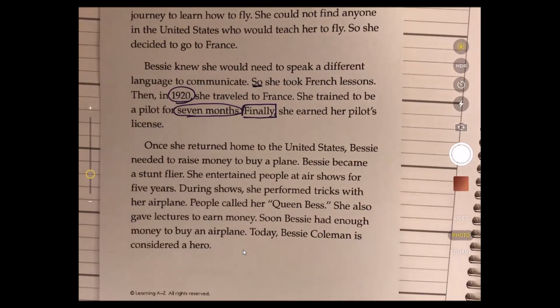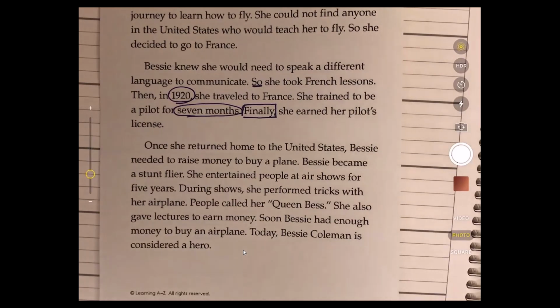Bessie became a stunt flyer. She entertained people at air shows for 5 years. During shows, she performed tricks with her airplane. People called her Queen Bess. She also gave lectures to earn money. Soon, Bessie had enough money to buy an airplane. Today, Bessie Coleman is considered a hero.